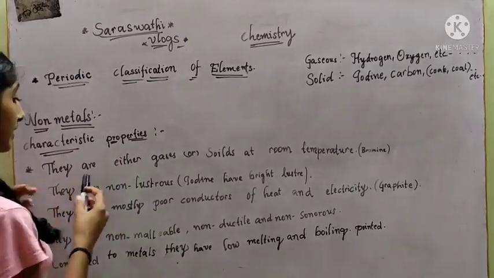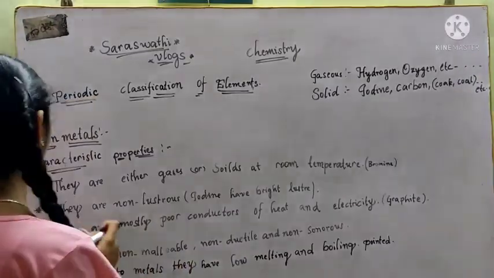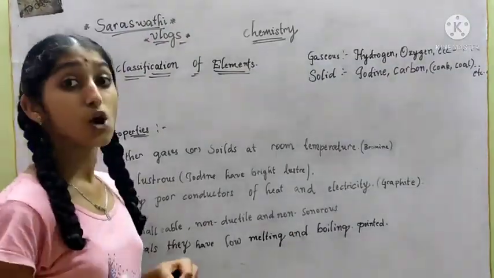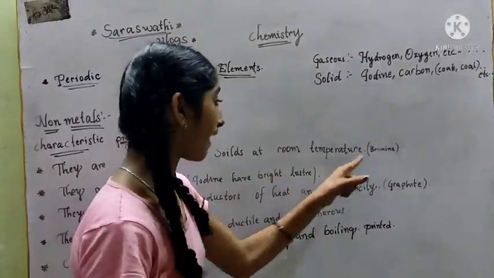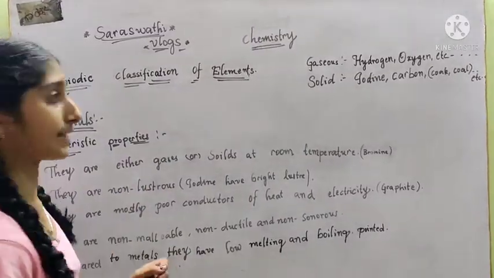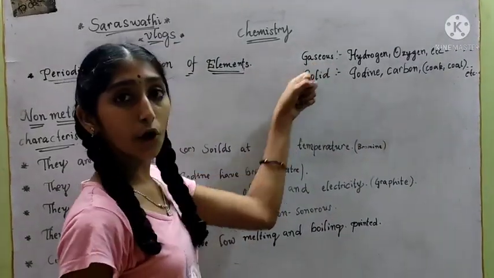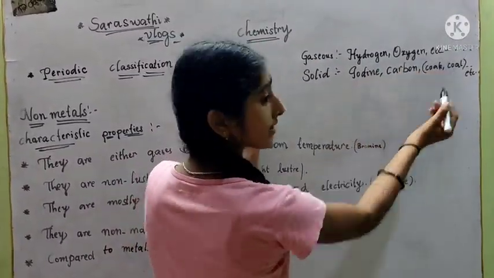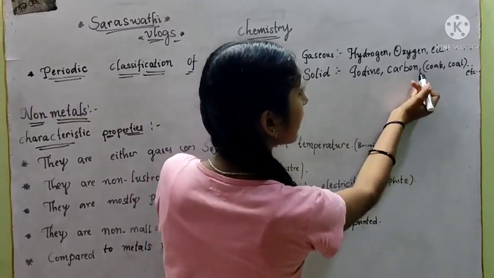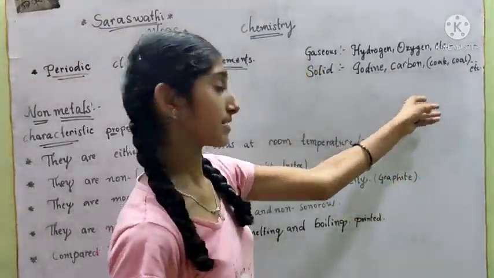First one, they are either gases or solids at room temperature. Every non-metal is either a gas or a solid at room temperature, except bromine. For examples, gases: hydrogen and oxygen, etc. Next, solids: iodine, carbon. In carbon, coke and coal are also non-metals, etc.